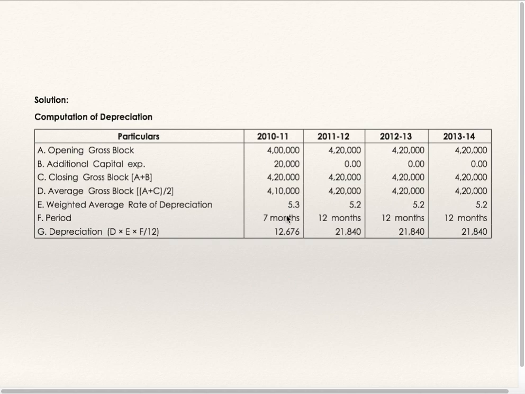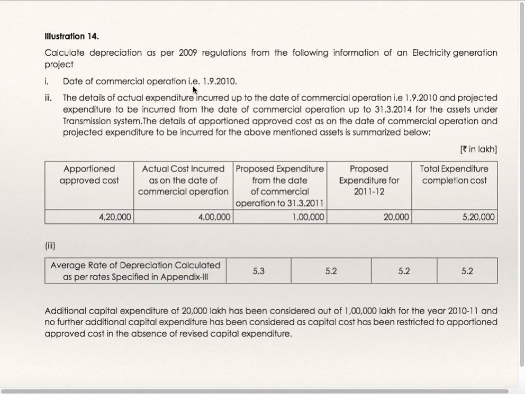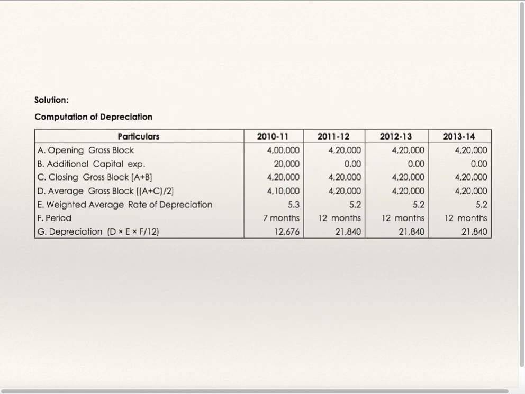Period is 7 months. Why? Because they have given us date of commercial operation is 1st September. So September also you are supposed to consider. September, October, November, December, Jan, Feb and March. So for 7 months on 4,10,000 at 5.3% is depreciation, which is 12,676.